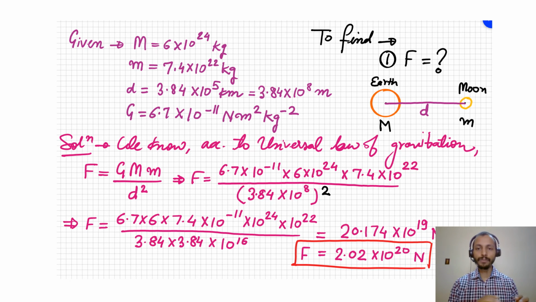If you put these values and do the calculation, as you can see in the figure, the force between the earth and the moon is around 2 into 10 to the power 20 newtons, which is a very big force holding the moon in its orbit around the earth. I hope this video helps you in understanding the basics of gravitation, and I thank you for watching it.